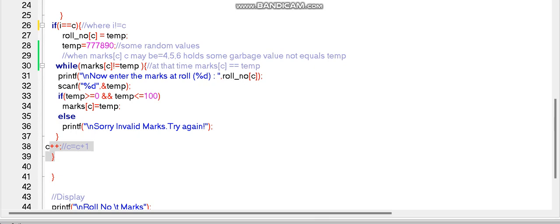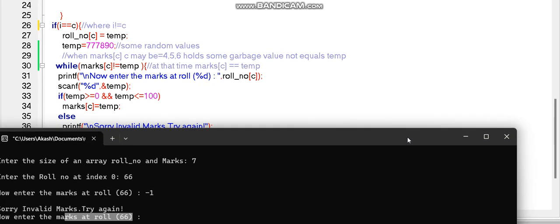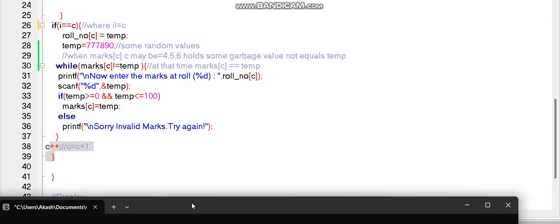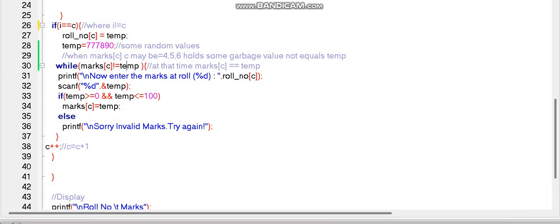And again the condition is as in the before case, and it checks the condition. If I give good normal marks, suppose 100 for roll number 66, then it stores the value. Then this statement becomes false and gets out of this while iteration inside this if statement, and inside the entire for loop this gets incremented and asks for another roll number.